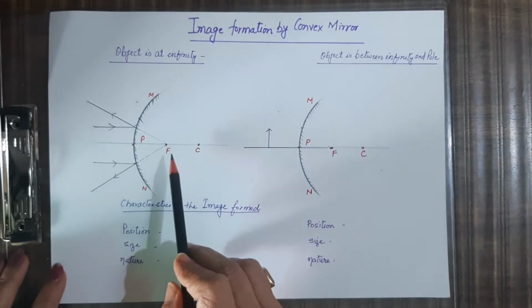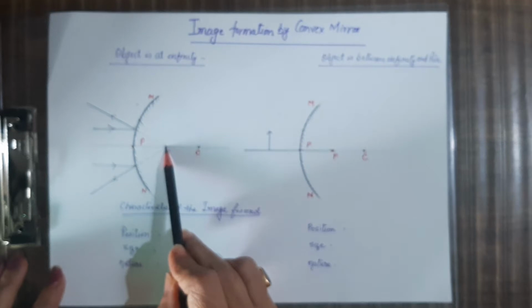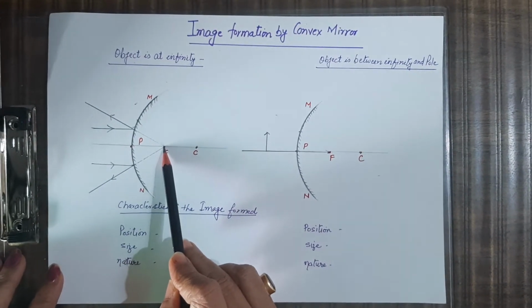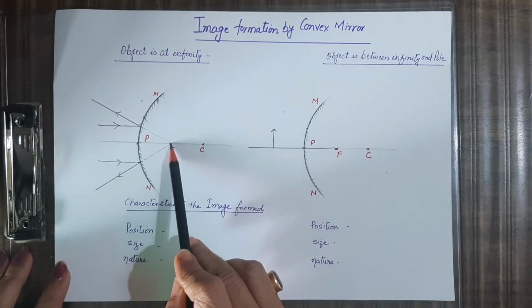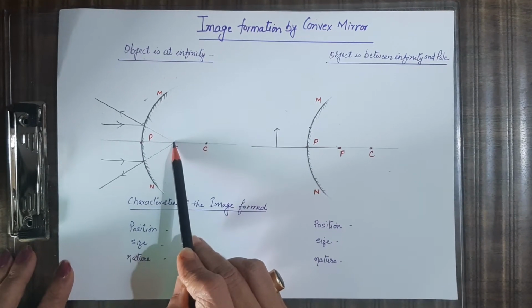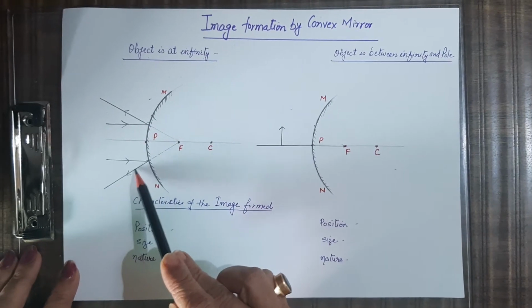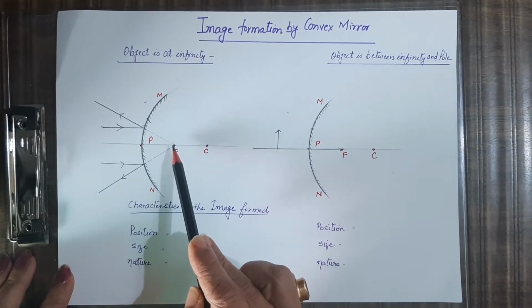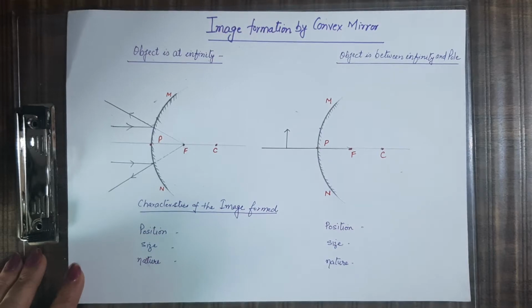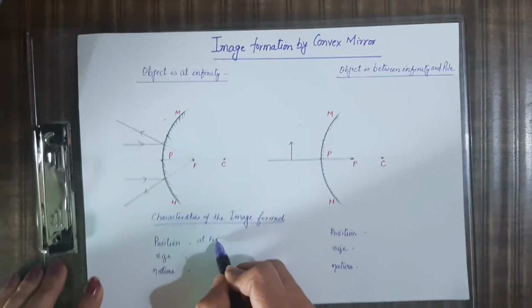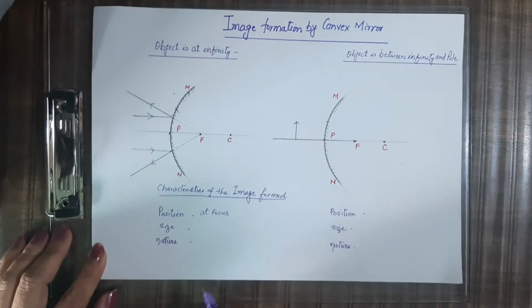So the image is formed. We know that where two rays actually meet or appear to meet, the image is formed at that point. So these two reflected rays appear to meet at this point, the focus. So the position of the image will be at the focus. The image is formed at the focus.